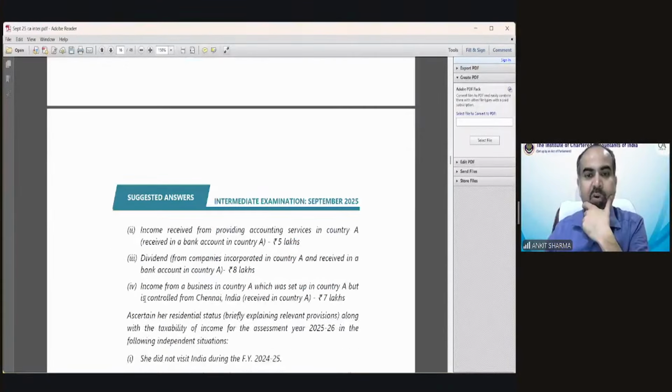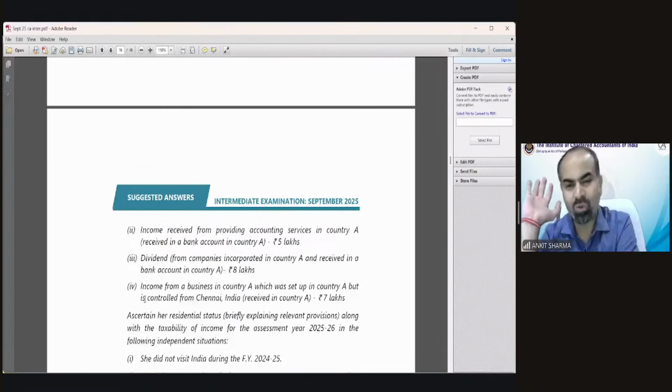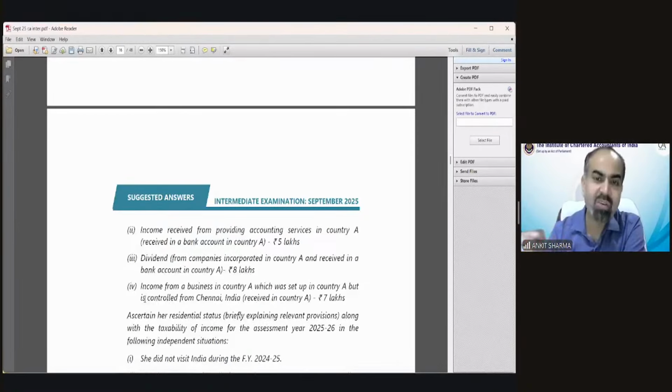Then income received from providing... So first of all, it's very important to read the question properly. Do not be in a hurry thinking, okay, I have read the starting point, now start solving it. No, that's not useful. Just read the question, understand what is the requirement of the question first. Then we will set up what we have to calculate.